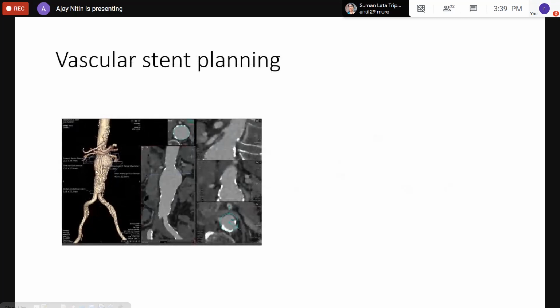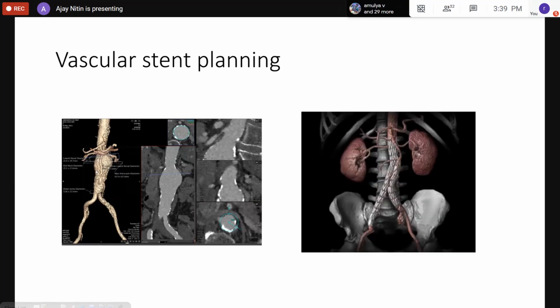For example, in this case, it's a vascular structure, a blood vessel structure again, used in determining the stent planning. Before you apply a stent, you take an image, and you try to see where the blockage is, how much, and what kind of stent to use, right? On the right hand side, you already see the result after the stent is applied. You can also see the nice images reconstructed from the basic CT images.